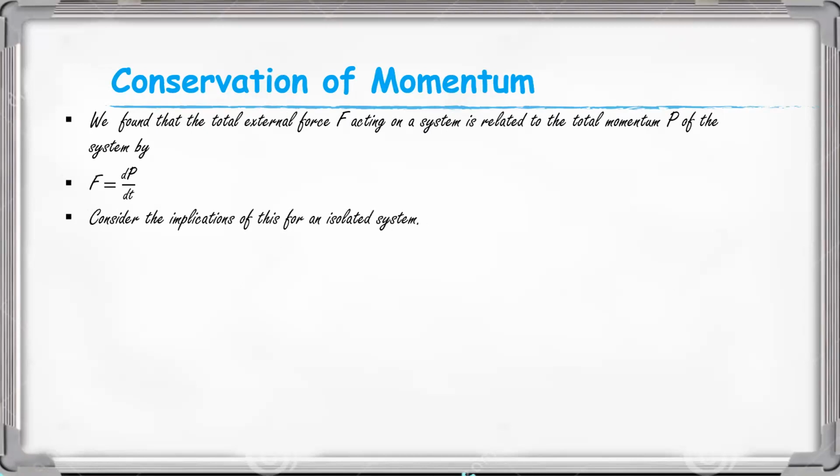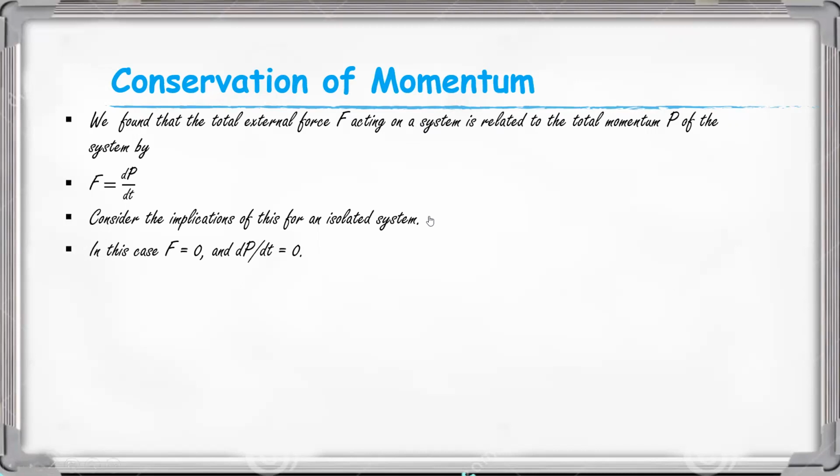Consider the implication of this for an isolated system. What is an isolated system? In an isolated system, the external force acting on the system is zero. It is isolated from all fields. So in this case, F is equal to 0. So dP by dt is equal to 0.